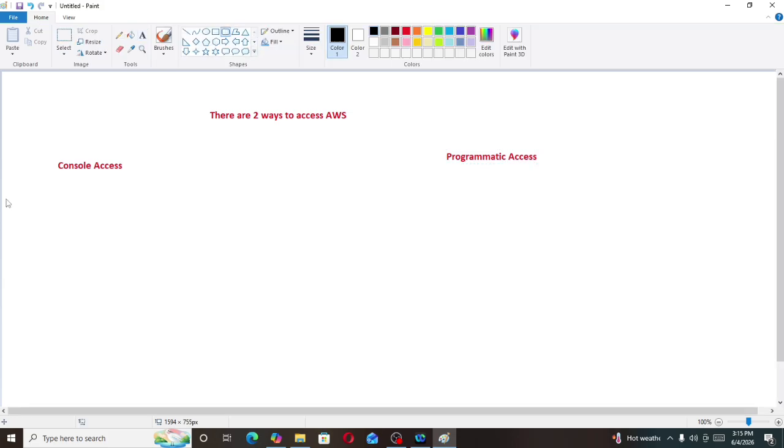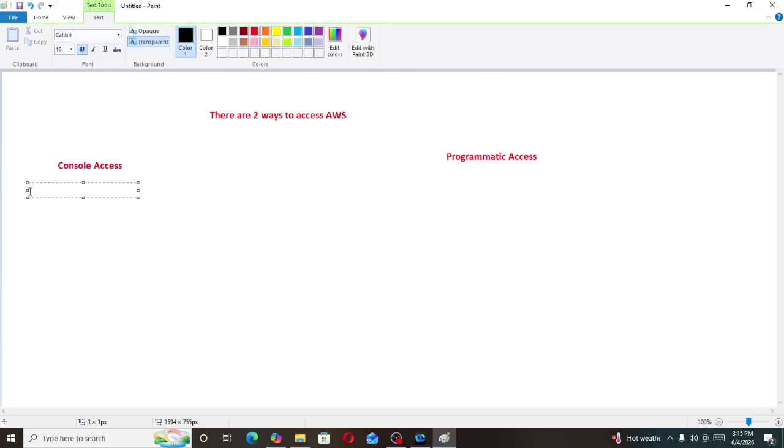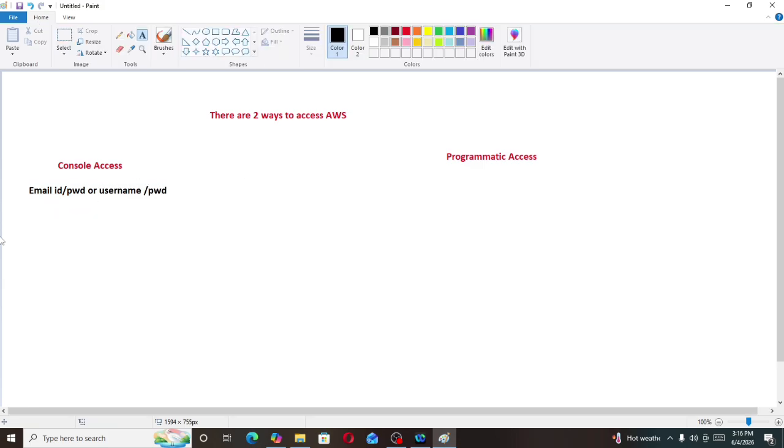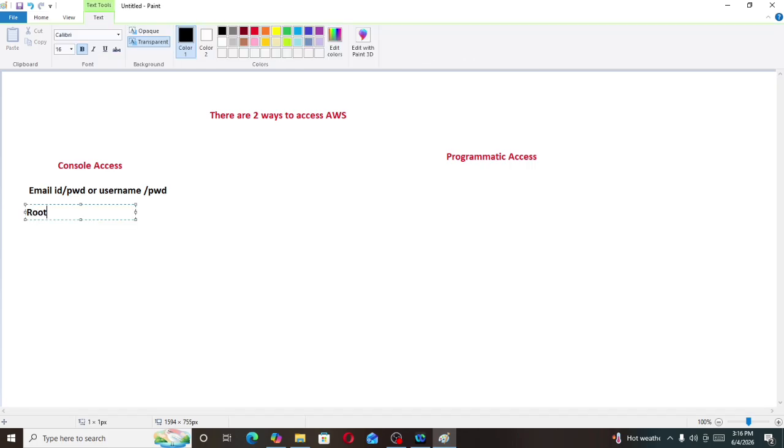Now we can log into console access using email ID and password, or using username and password. Logging in with email ID and password means it is a root account.